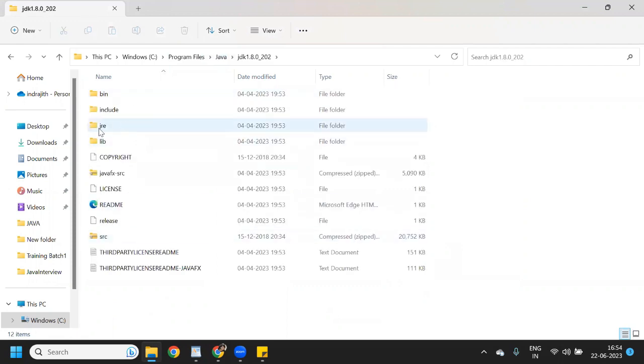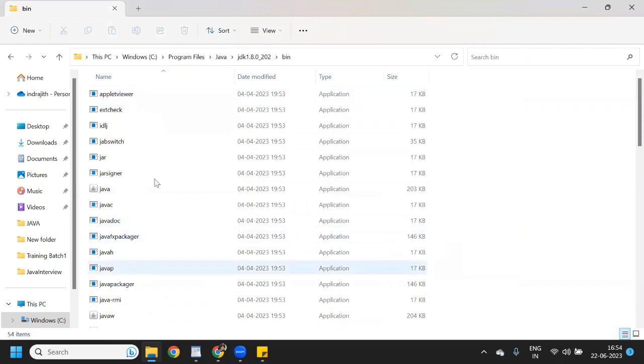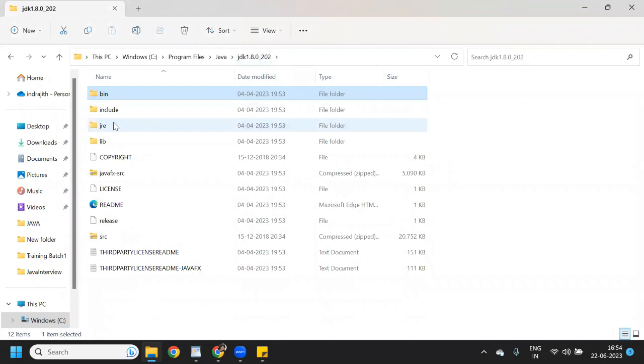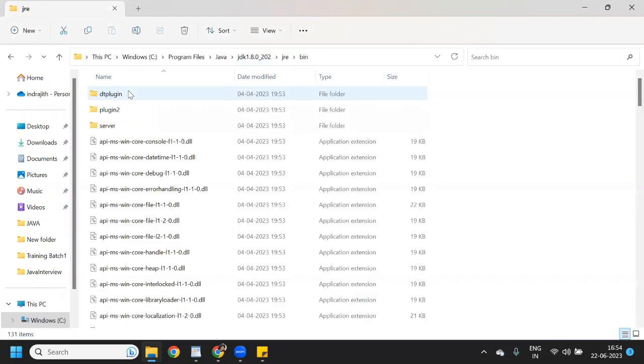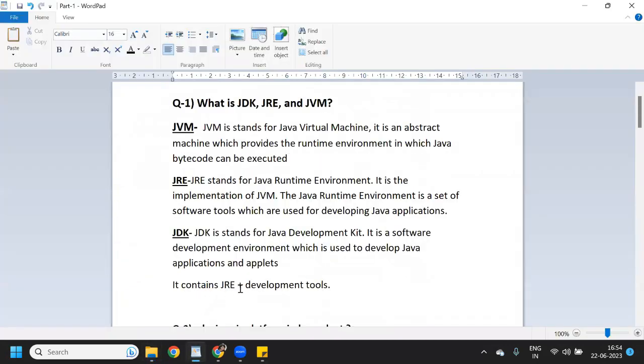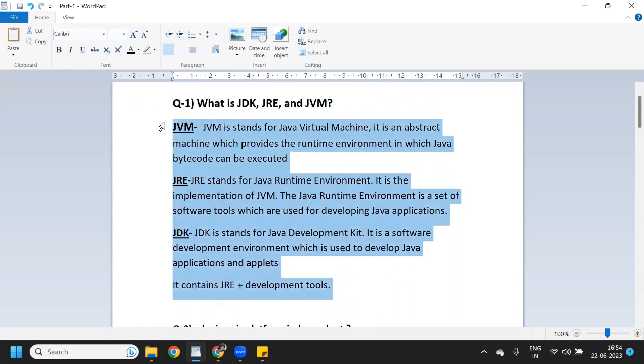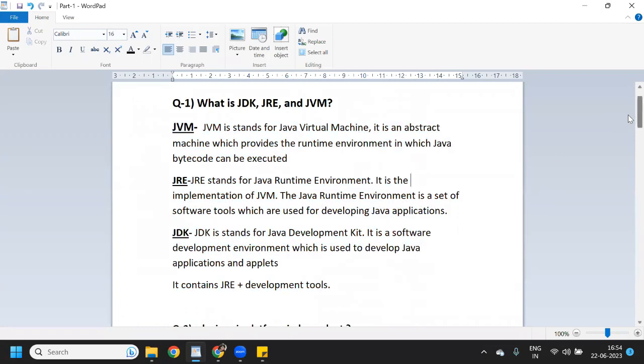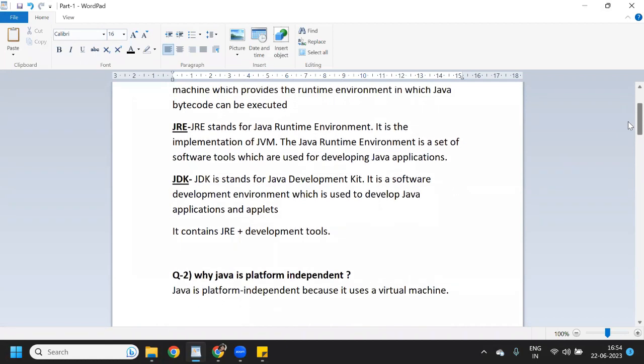Under JDK you can see these are the JDK tools and software, and under JDK we have JRE as well. Under JRE you can see we have so many jar files. So it contains JRE plus development tools. So this is JVM, JRE and JDK. You must know these three things, what is JVM, JRE and JDK, before moving into Java further. So next, they ask, why is Java platform independent?